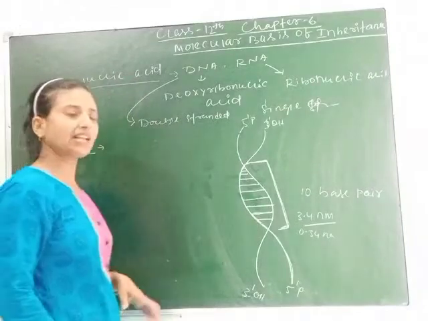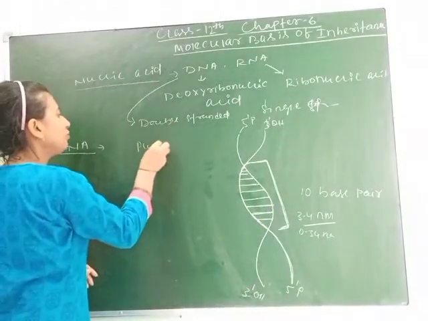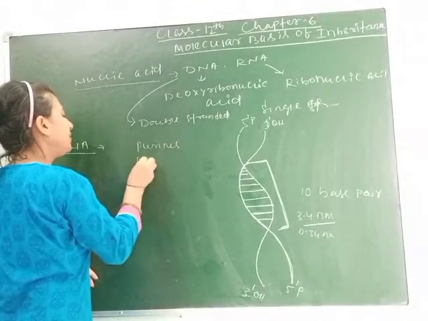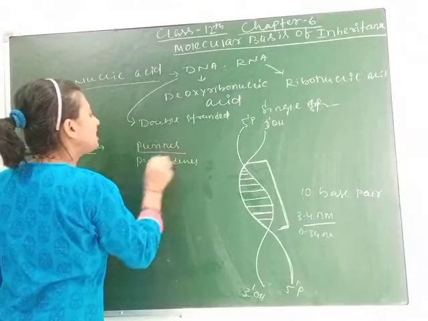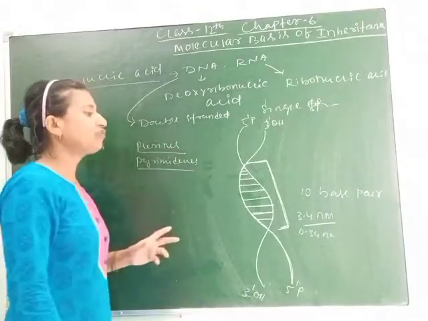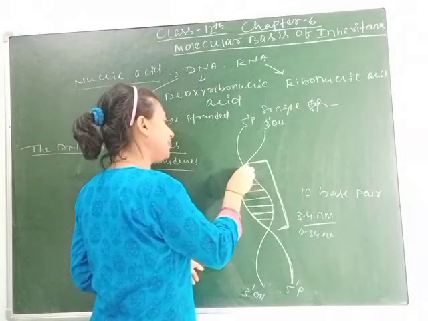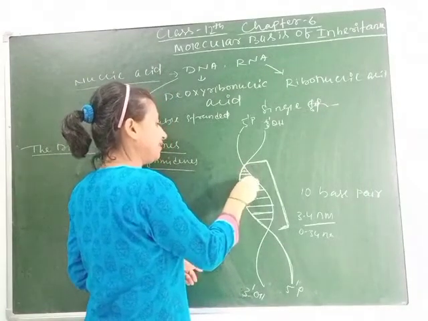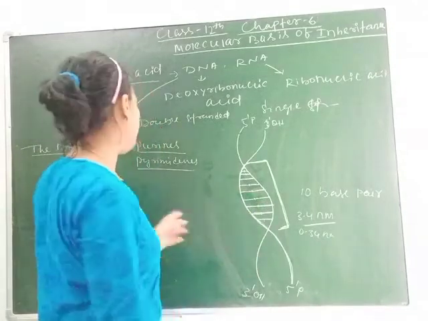Again, the base pairs consist of purines and pyrimidines. Then what are purines and pyrimidines? As I have told you, base pairs are not present single, they are present like this, means one purine and one pyrimidine.